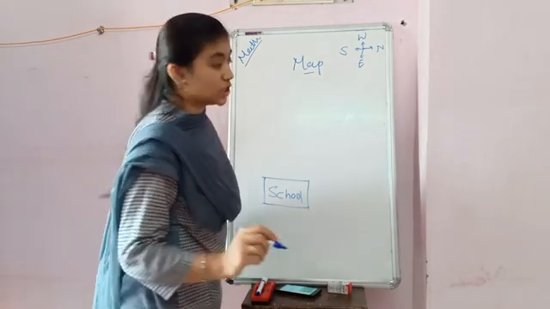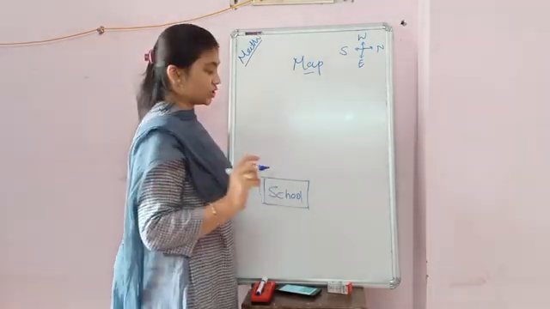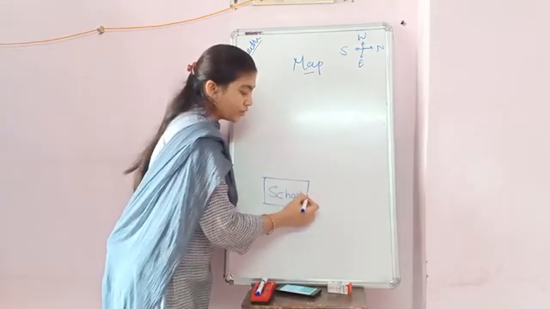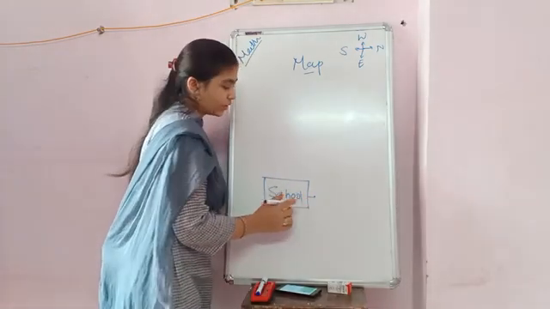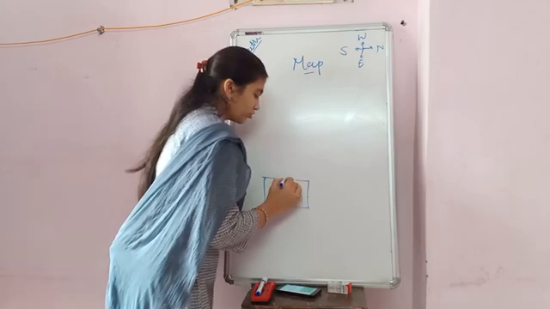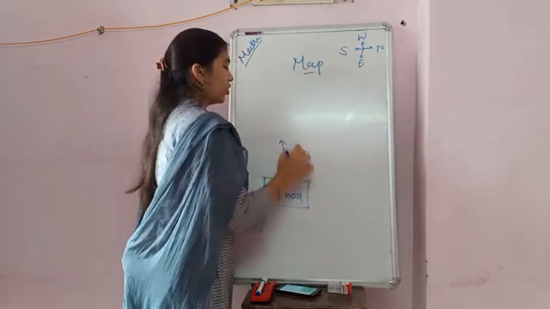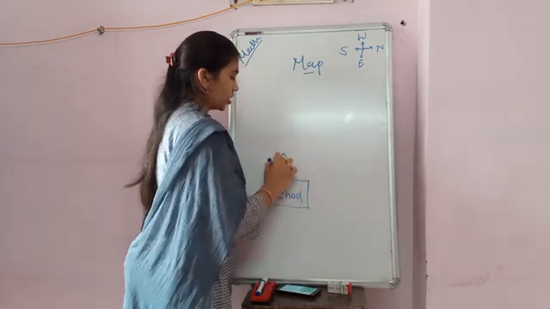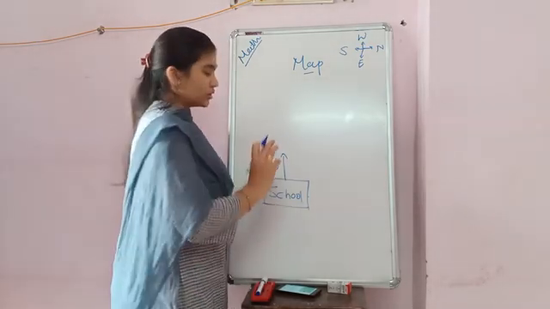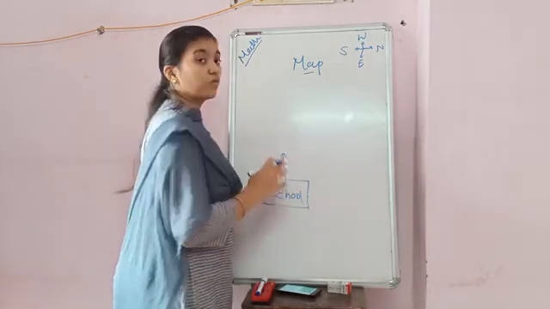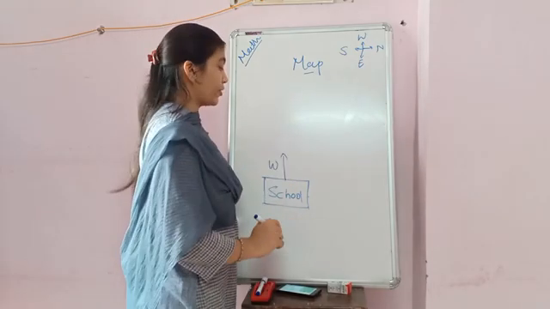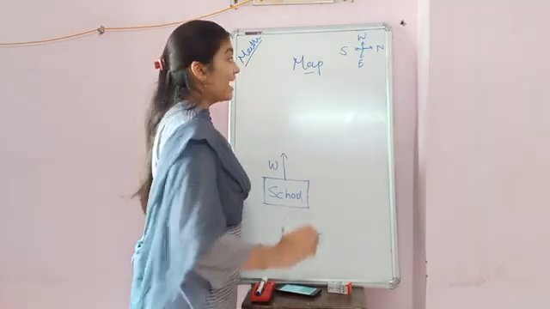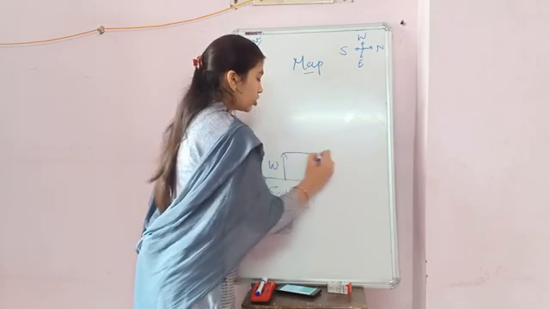So in that condition, you have to check the directions. First of all, you have to come out from the school and go on the west side of the school. Go some steps forward on the west side of the school. Then take a turn on the north side.